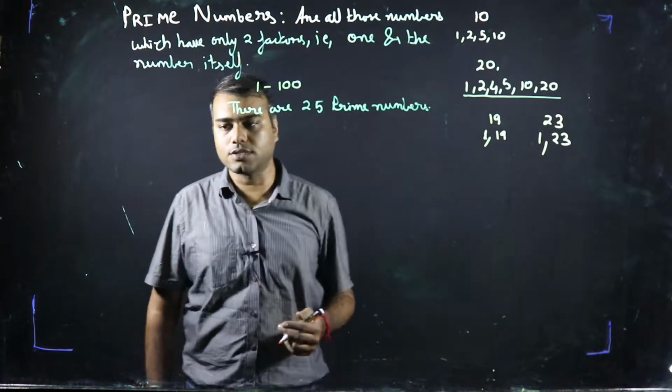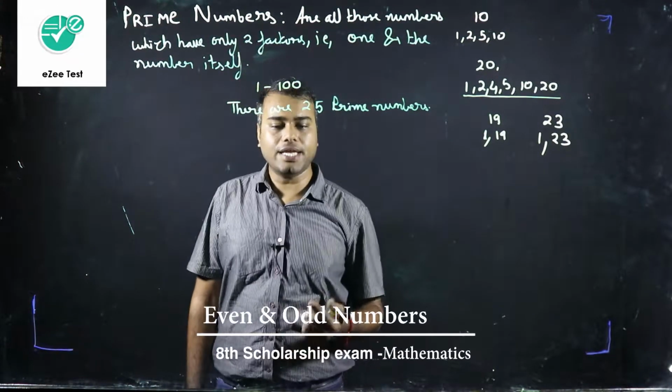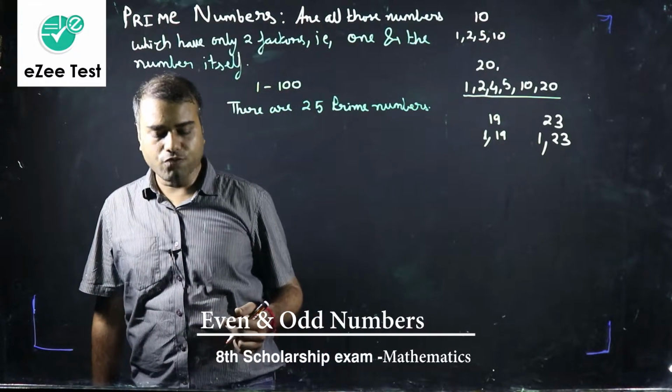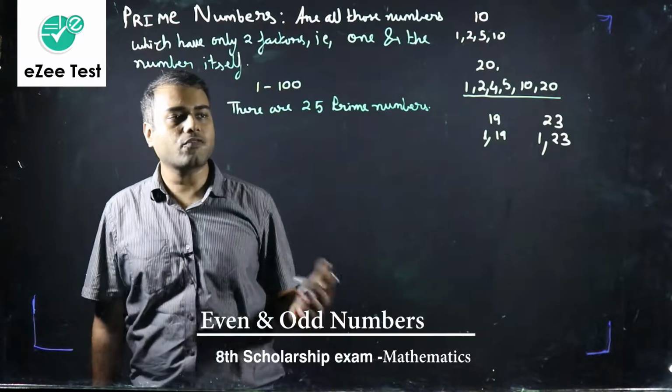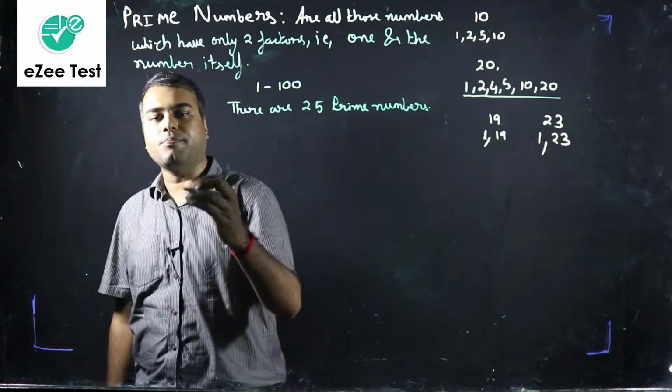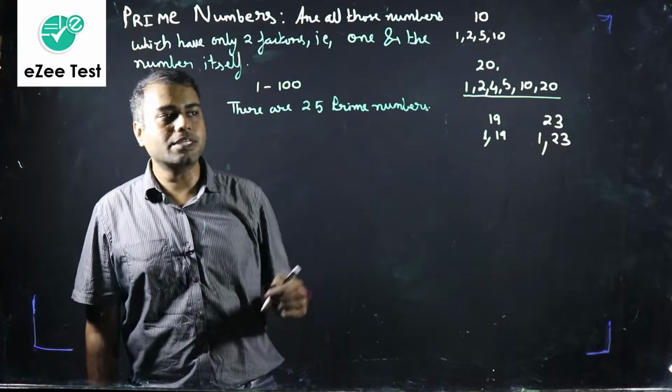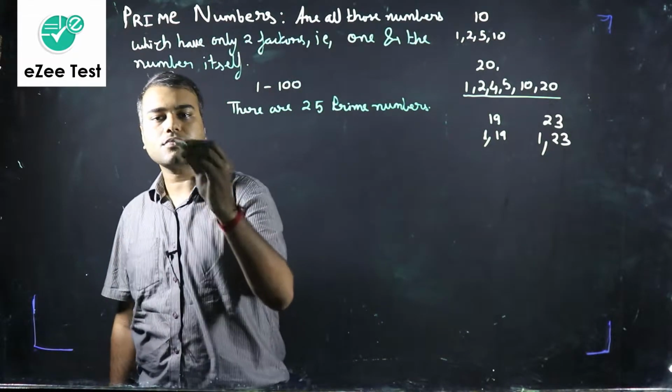For example, for finding LCM and HCF, prime numbers are very important, and to find factors and multiples of any numbers, prime numbers play a very important role. So let's write all the prime numbers between 1 to 100.